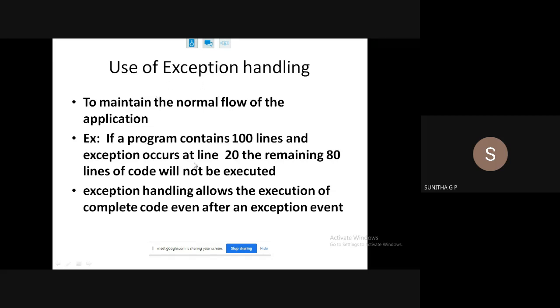Okay, and that mechanism is called exception handling. This is what exception handling allows: the execution of complete code even after the occurrence of an exception event, because of handling it properly so that you can continue with your work. If you do not handle it properly, you have to stop your work and come out. So that is why we need to handle the exceptions.